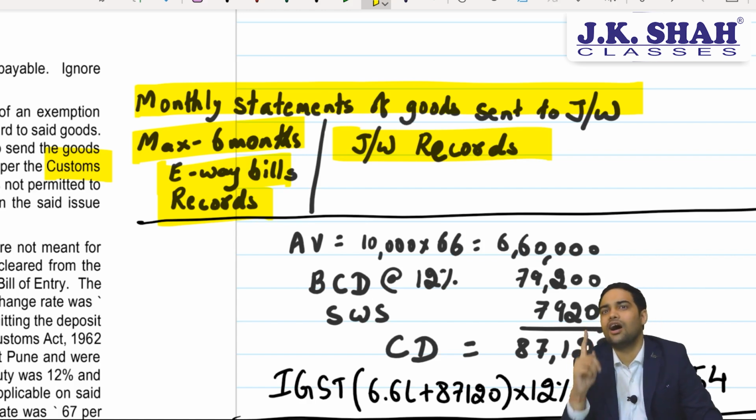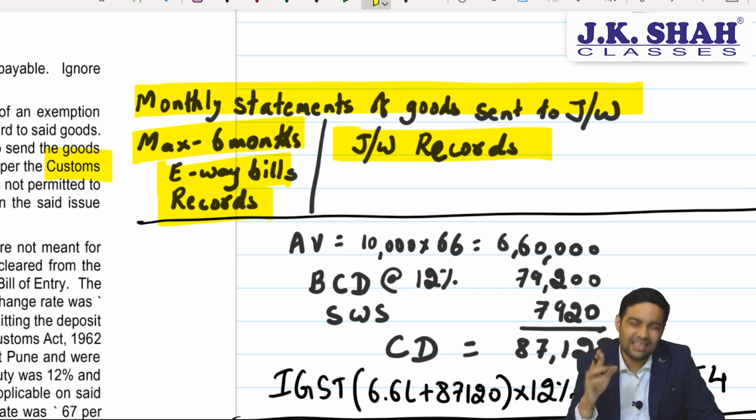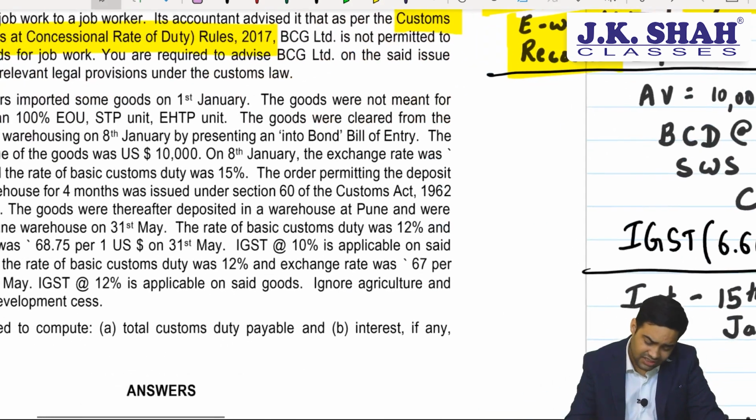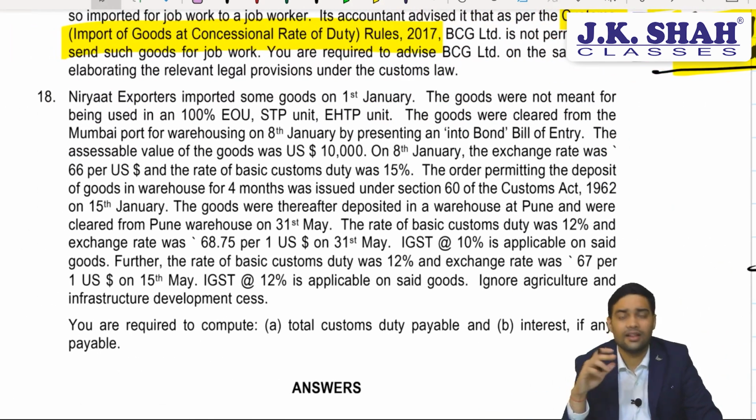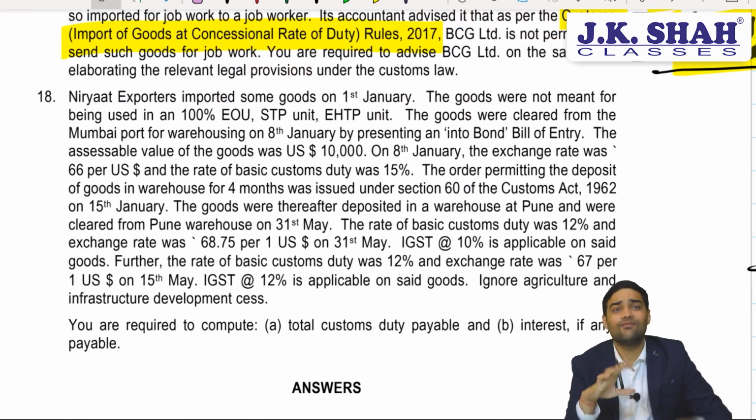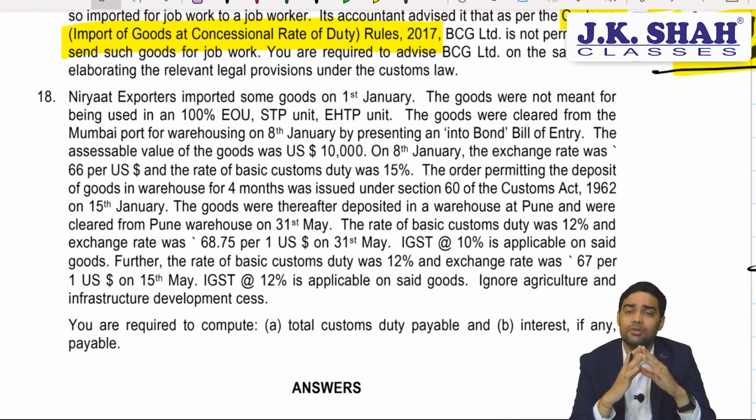Coming to the last question of RTP, again there has been an error, a very small error, but there is an error, plus one difference of opinion. So it is important because there is one error, one difference of opinion. Let's see.